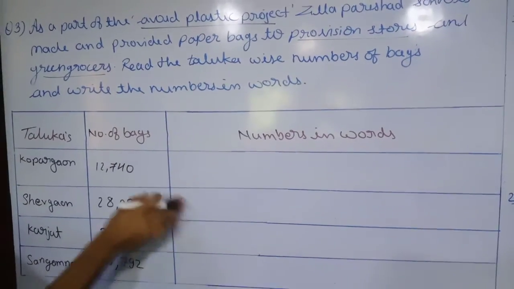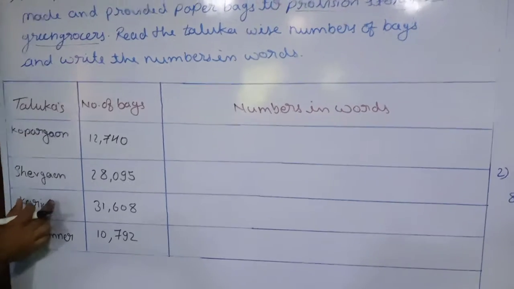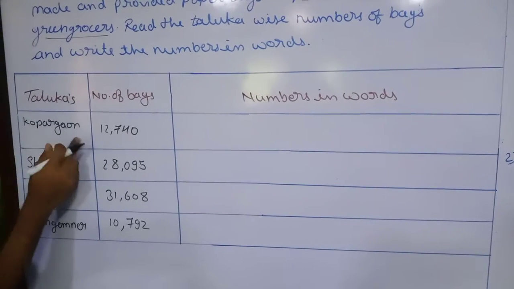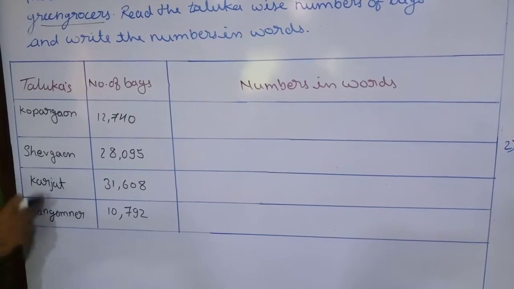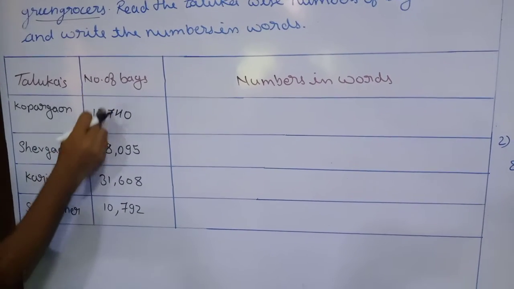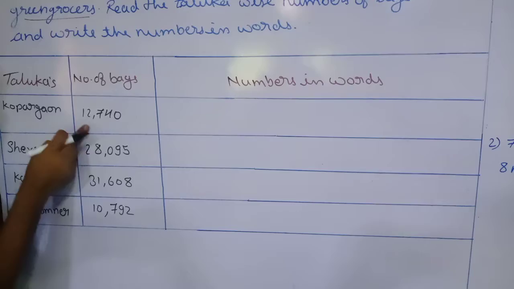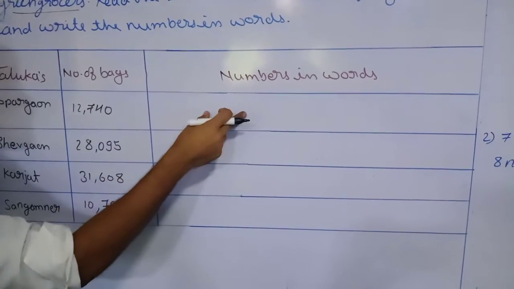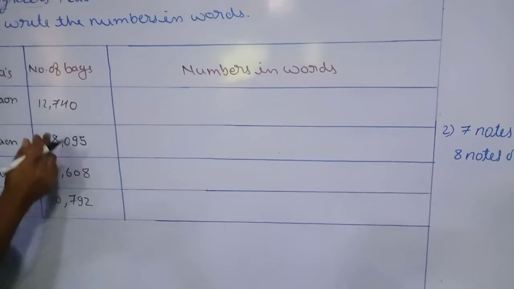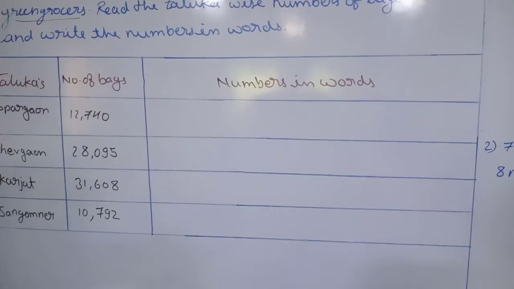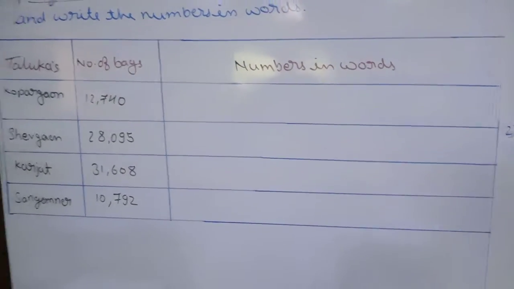Here we have a table. In that we have the first column taluka: Kopargaon, Sevgaon, Karjat, Sangamner. That is taluka given and the number of bags are given. The last one is an empty column, the numbers in words. What we have to do, we are going to read these numbers and write them in words.